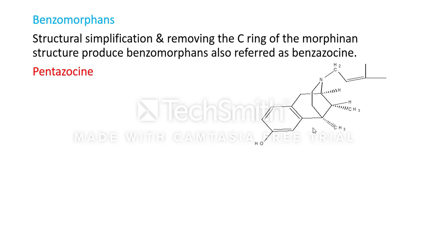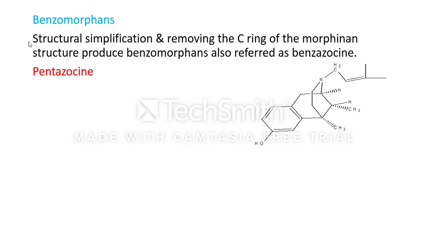In the morphinans, the E ring is removed. In the benzomorphans, the C ring is also removed. So structural simplification of morphinans by removing the C ring produces benzomorphans.